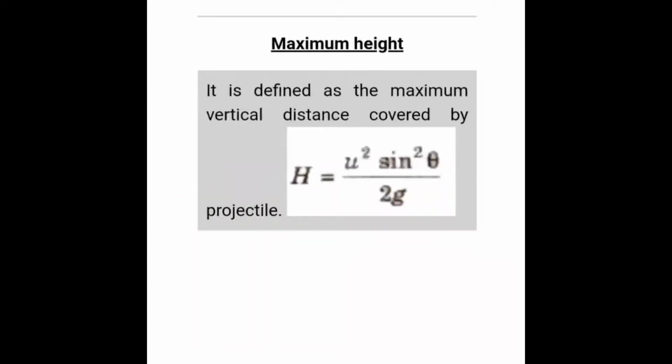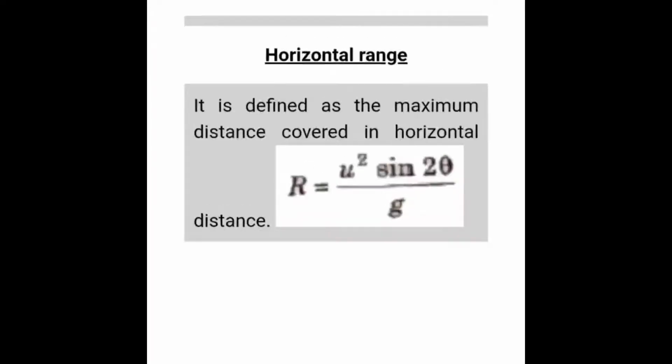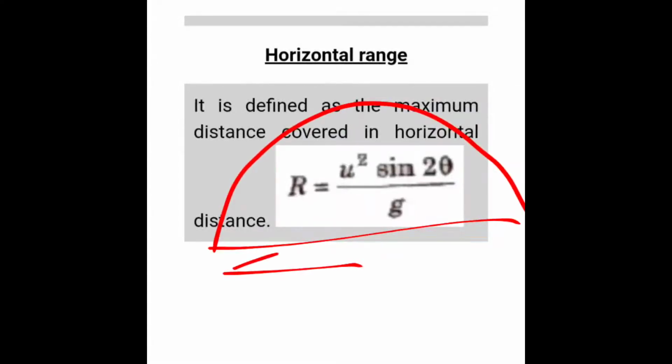Maximum height is the maximum vertical distance covered by the projectile, given by h equals u square sin square theta by 2g. Horizontal range is given by R equals u square sin 2 theta by g, which is the maximum distance covered in the horizontal direction. This is called the horizontal range, from the starting point to the final end.